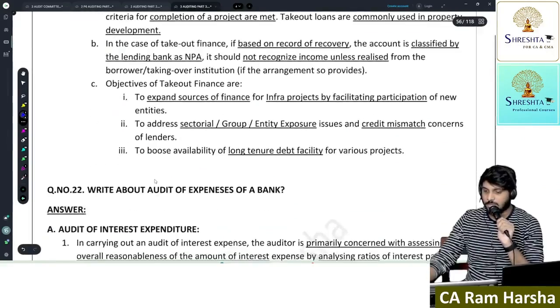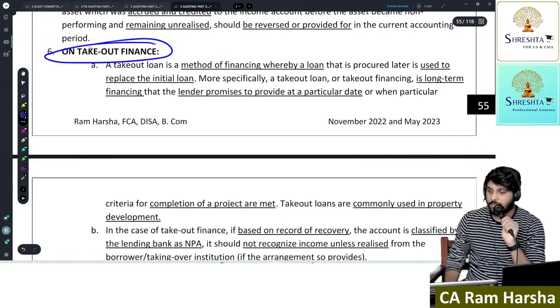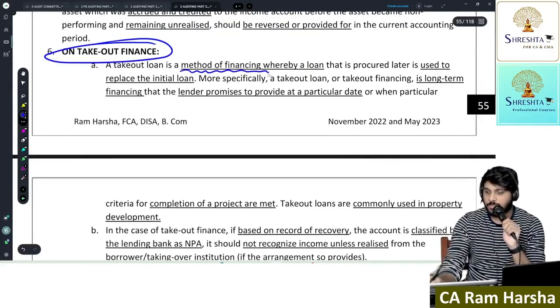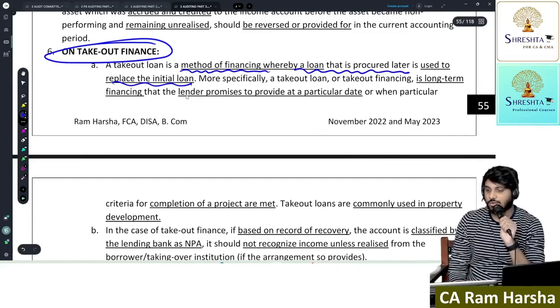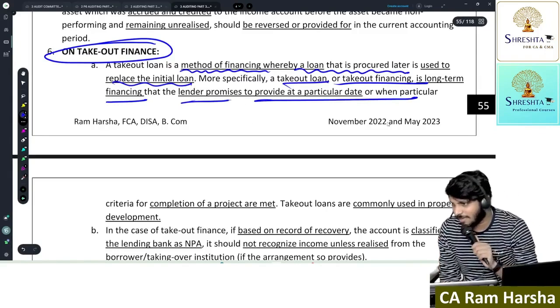That's it. Now there is a term called takeout finance. A takeout loan is a method of financing whereby a loan that is procured later is used to replace the initial loan. More specifically, a takeout loan or takeout finance is a long-term financing that the lender promises to provide at a particular date. What is that, simply?